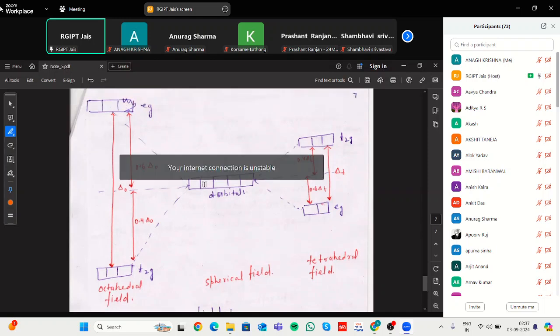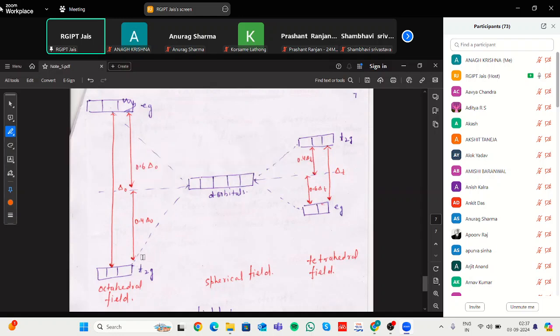In case of an octahedral, t2g is lower, meaning that the dxy plane that is oriented between the axes has lower energy as compared to dx² minus y² and dz². But in case of a tetrahedral, dx² minus y² has lower energy as compared to the t2g plane. These are the values, in case of Δo 0.4, 0.6, and in this case 0.6 for Δt.